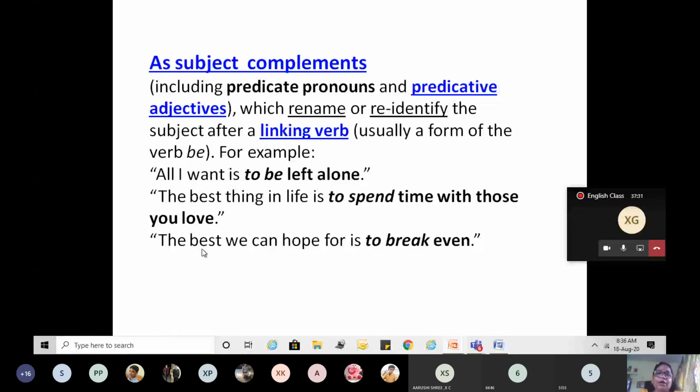Now we'll see infinitives as adjectives. It also acts as an adjective clause.